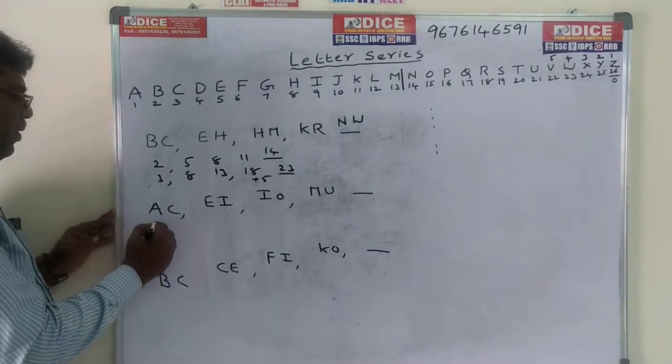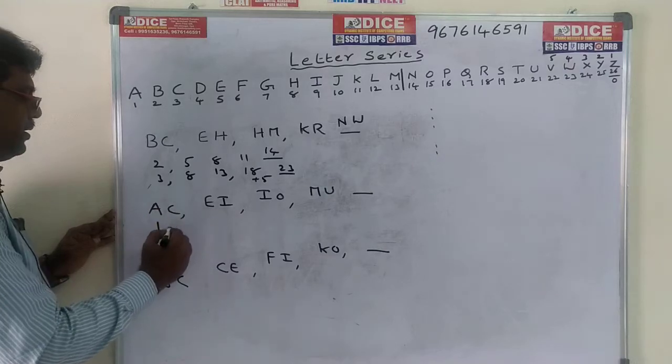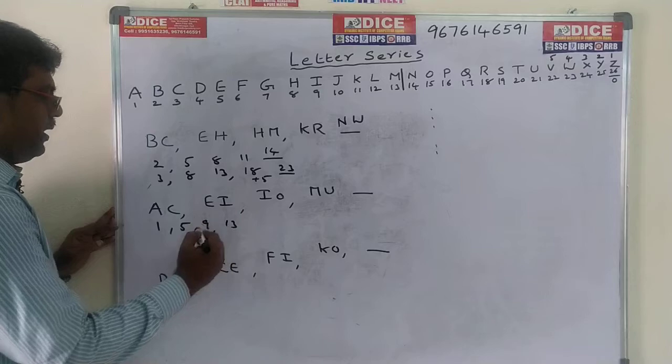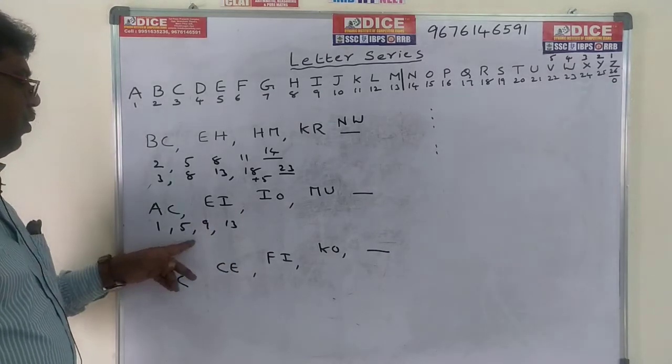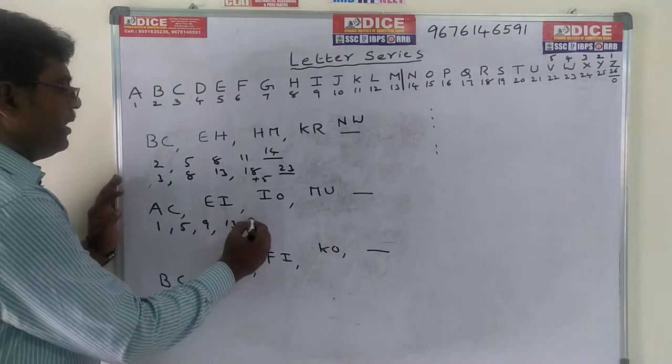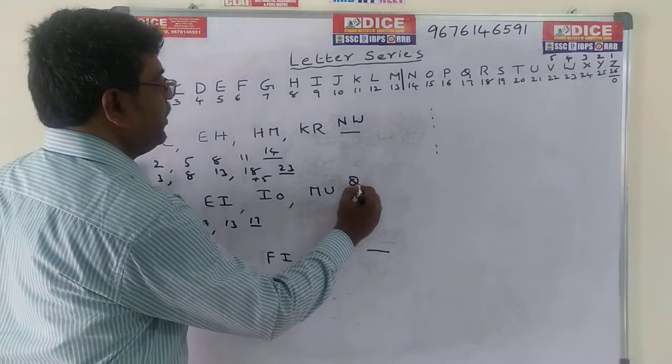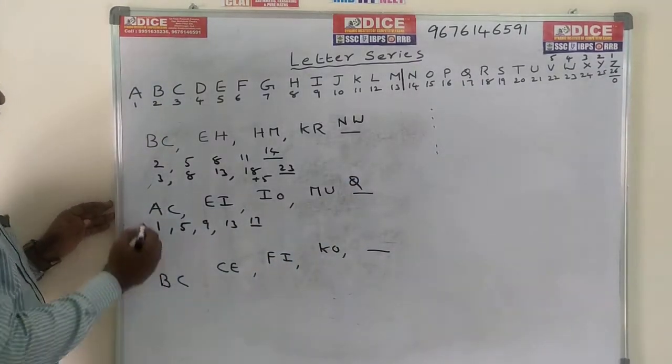AC. A means 1, E means 5, I means 9, M means 13. Difference is 4, 4, 4, 4. 13 plus 4 is 17. So the first dash is 17. 17 means Q. Next, the second letters.